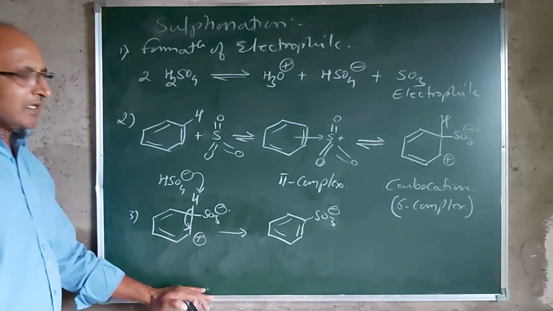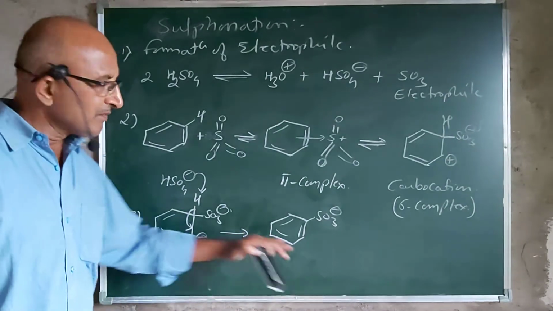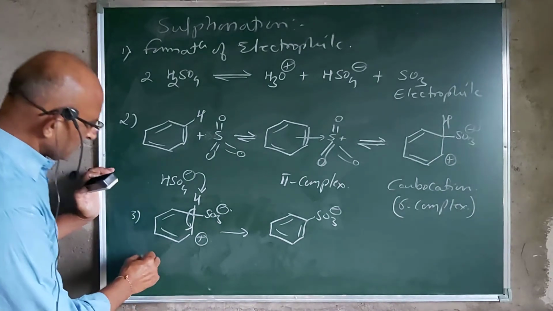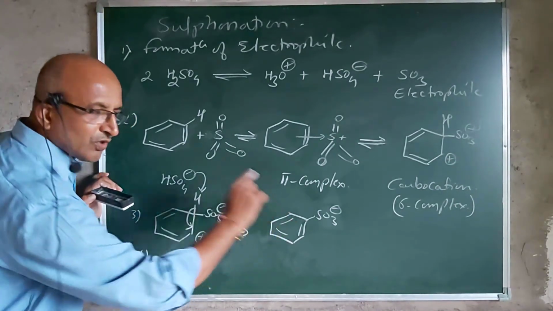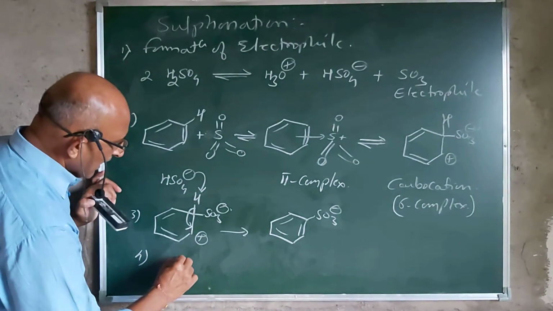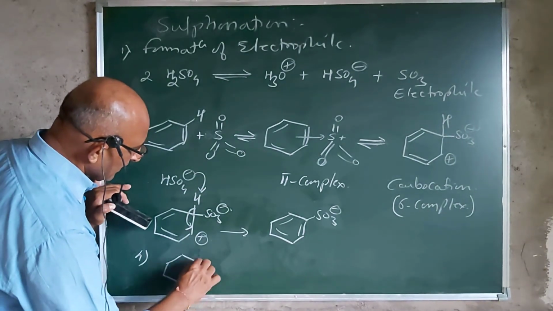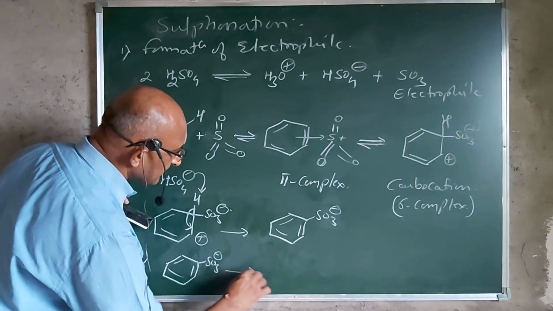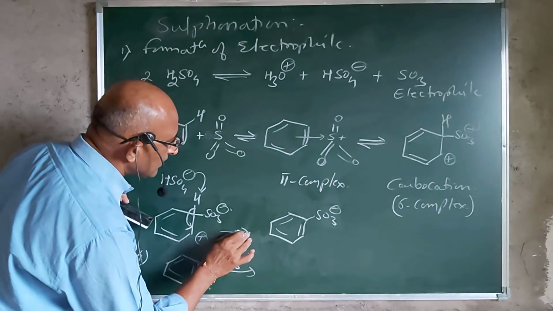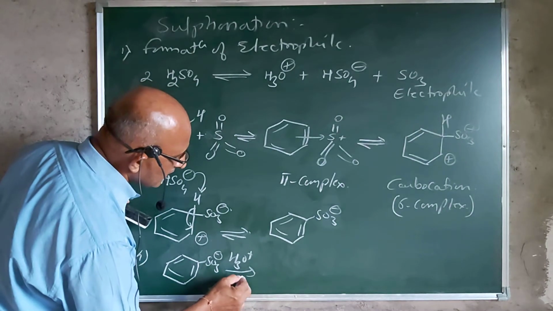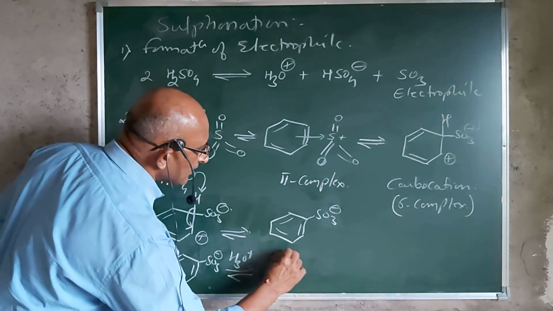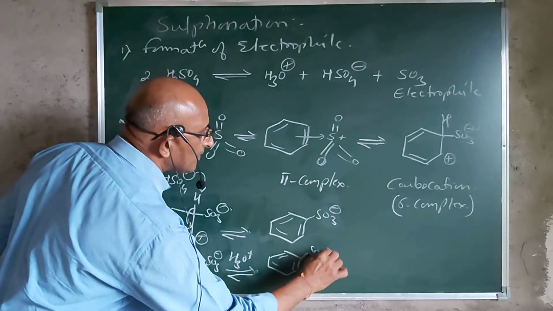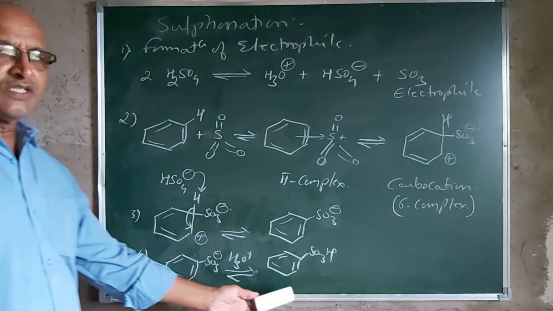So here in this step, the aromatization is taking place, meaning the aromatic character of the benzene is getting retained. And then in the last step, that is the fourth step, this anion undergoes protonation. It reacts with the H3O+, which is in the reaction, accepts a proton from this H3O+ and gets converted into benzene sulfonic acid. The anion is getting converted into benzene sulfonic acid.